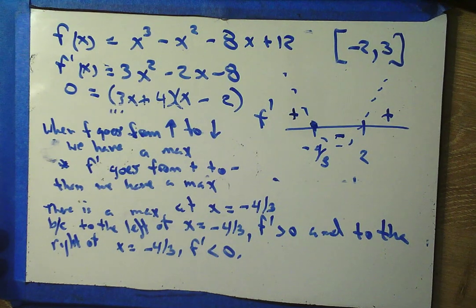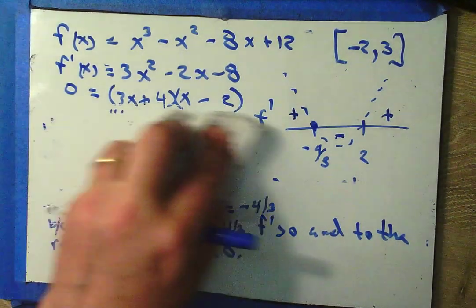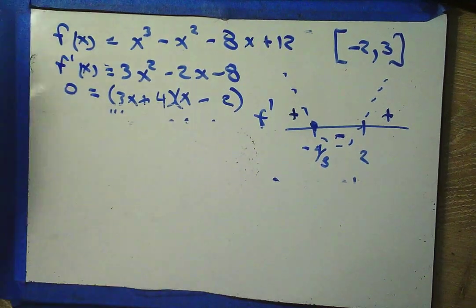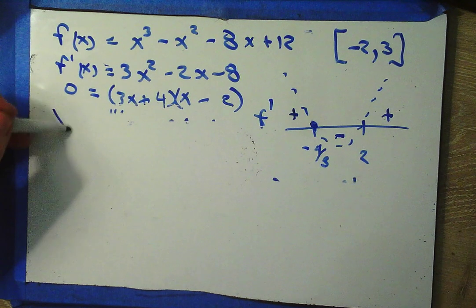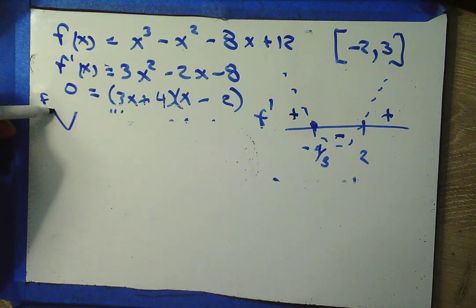Oh, but wait a moment. There's also a min to consider. We know that minimums occur on a function when the function goes from decreasing to increasing.